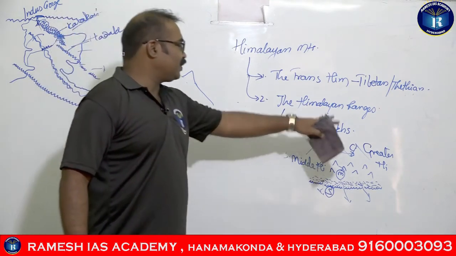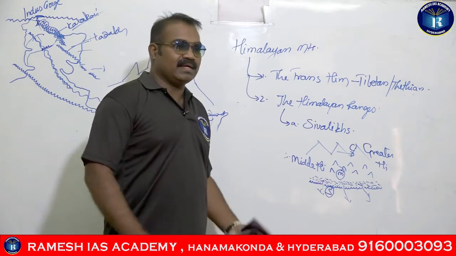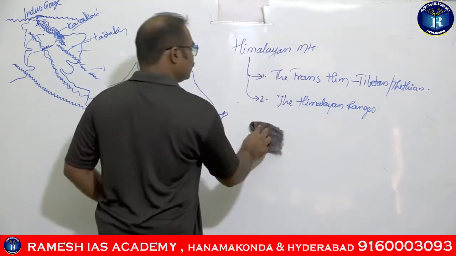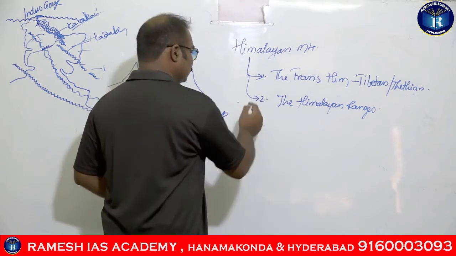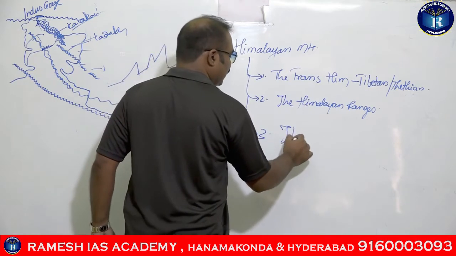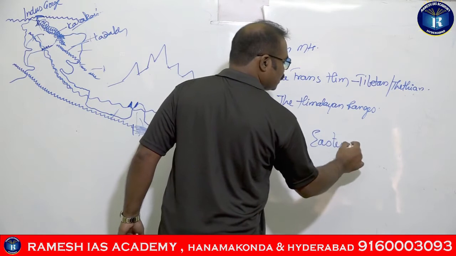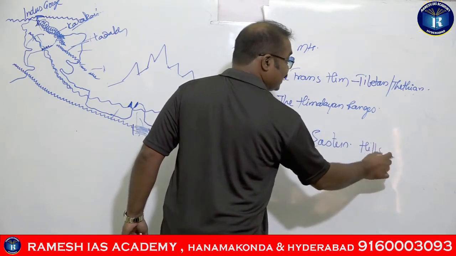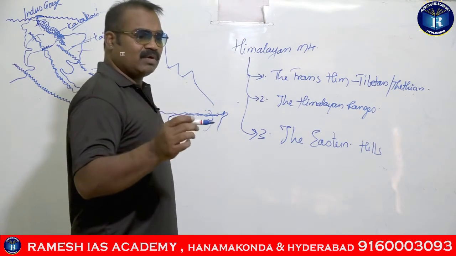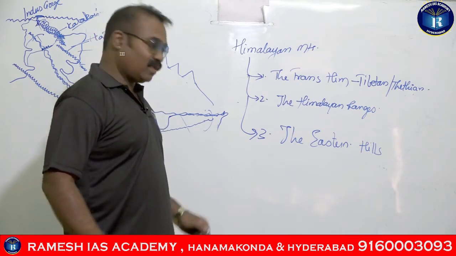Okay, so the Himalayan ranges are divided into the Shivaliks, the Middle Himalayas and the Greater Himalayas. Now the third geographic division. What was the third geographic division I said? Sorry, the Eastern Hills, guys. Extremely sorry, the Eastern Hills, not Eastern Himalayas. What I told in the beginning, Eastern Hills only.